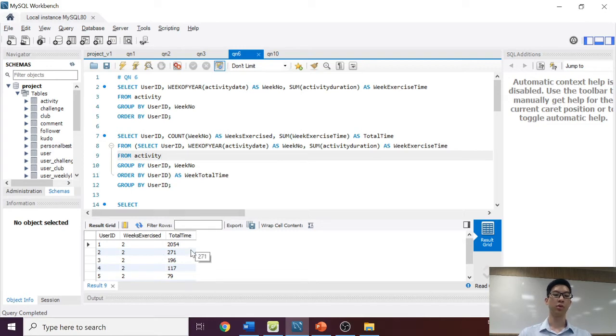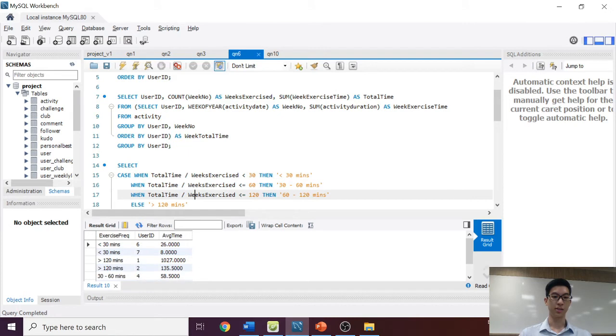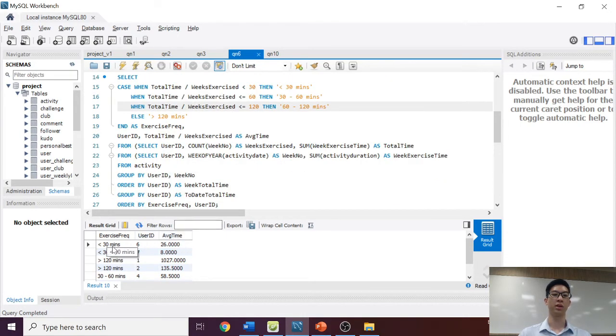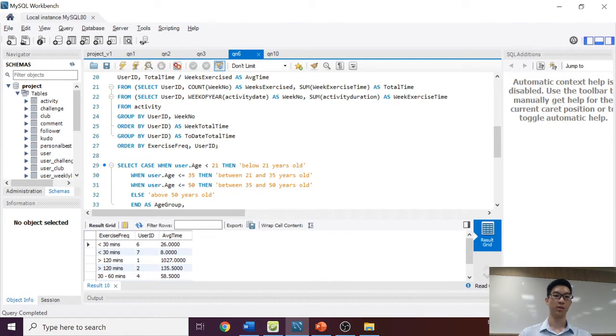For the second step, what we have to do is to count the number of weeks there's exercise. Previously we realized that user ID 1 exercised in week 2 and week 7. So this means that he has exercised for 2 weeks, and we sum up the total time. And this is the output. So for every user, there is an output of weeks exercised and total time. Then the next step will be to divide the total time by the number of weeks exercised. We divide it, we get the average time, and then we do a case when to filter into the bucket. So basically 26 minutes will be less than 30 minutes of exercise, and then we repeat this for every single output.